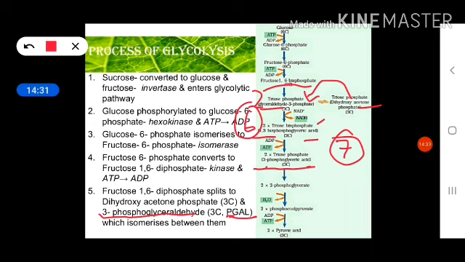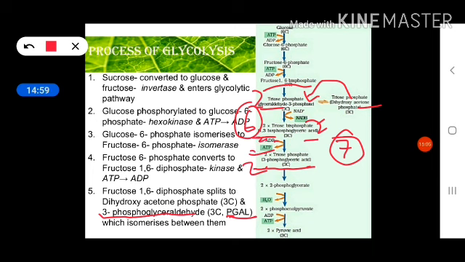So the pyruvic acid, the final product of glycolysis, will undergo anaerobic respiration. Either it will form alcohol or it will form lactic acid, according to the type of cell. This we will discuss. So this is the whole process of glycolysis. And anaerobic respiration is also known as fermentation.